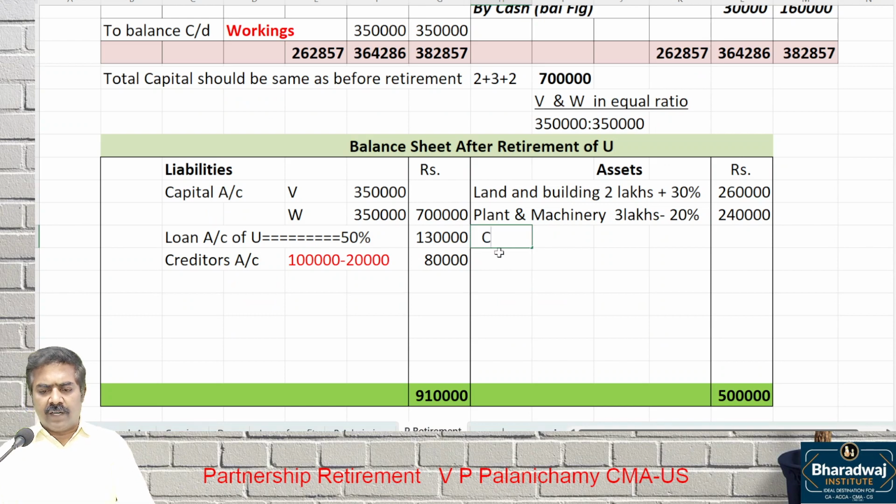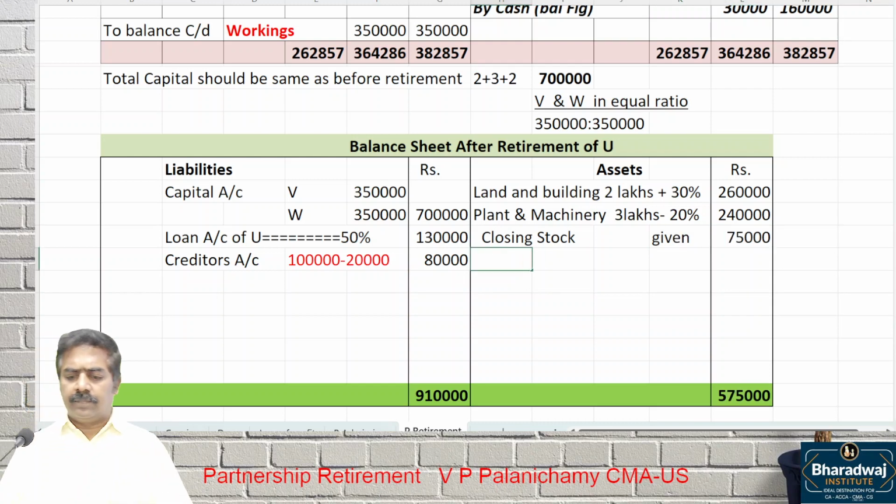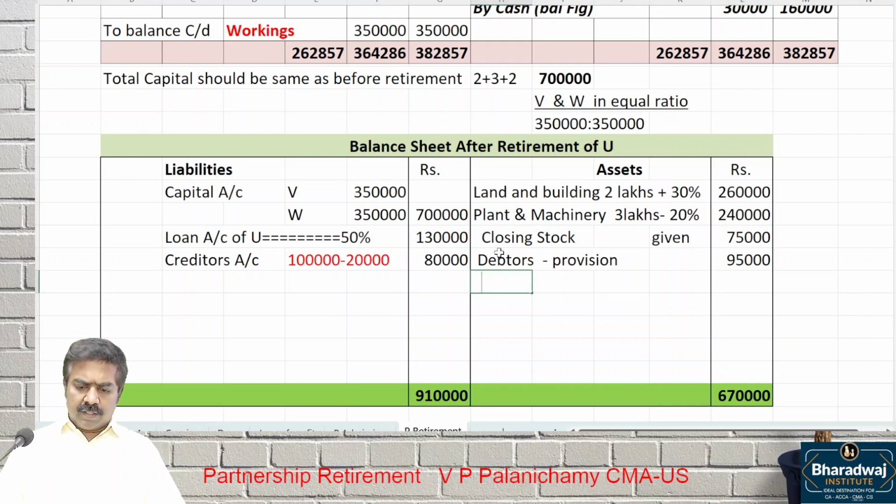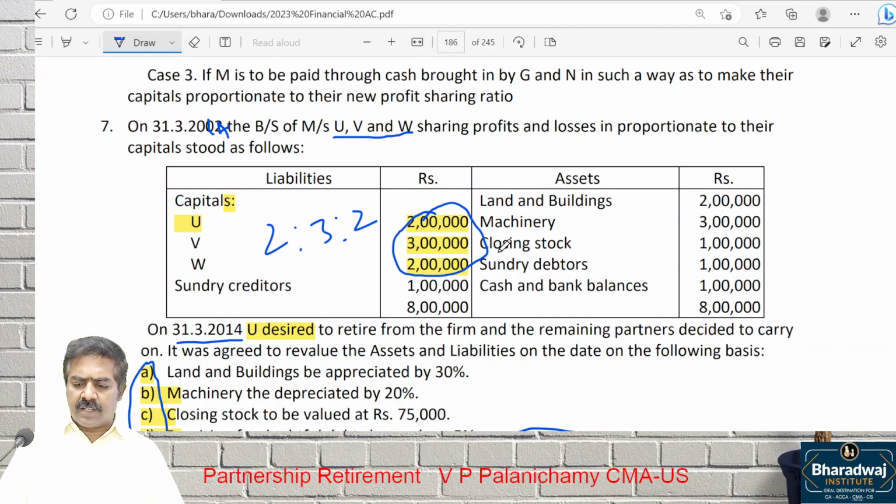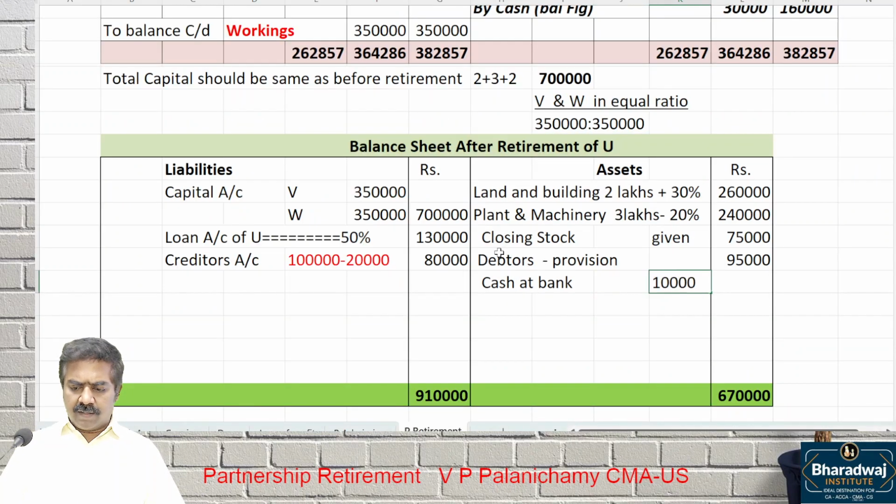Then closing stock, revalued amount given, 70. Then sundry debtors minus provision. Debtors minus provision how much? 95,000. Cash at bank will change. What is the opening balance given? 1 lakh.